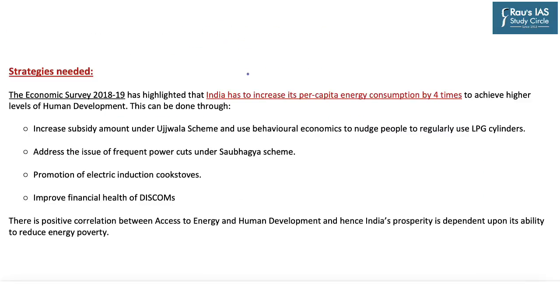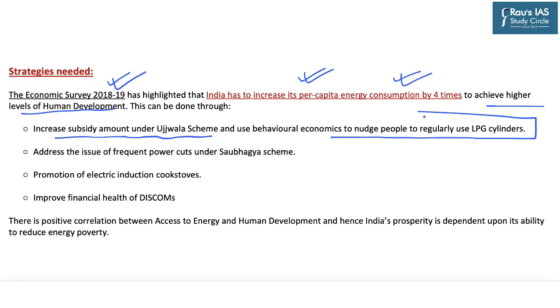Now, despite these measures taken by the government of India, India still has to increase its per capita energy consumption by at least 4 times as per the suggestion of the Economic Survey of 2018-19, as this will help to achieve higher levels of human development. Now, this can be done through increasing the subsidy amount under the Ujjwala scheme and also using behavioral economics to nudge people to regularly use LPG cylinders, addressing the issue of frequent power cuts under the Saubhagya scheme by promoting electric induction cook stoves and improving the financial health of discoms.